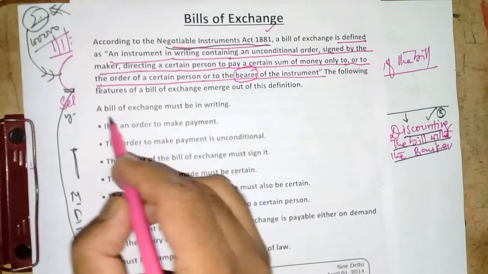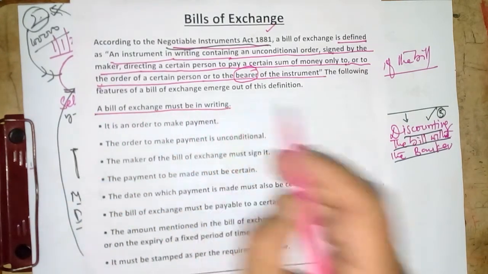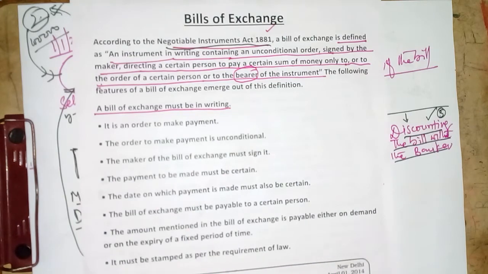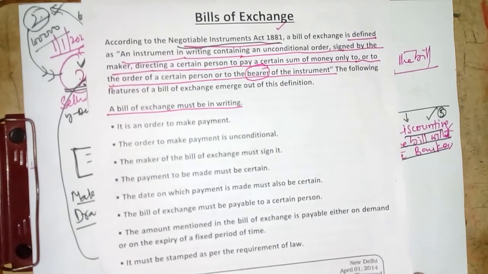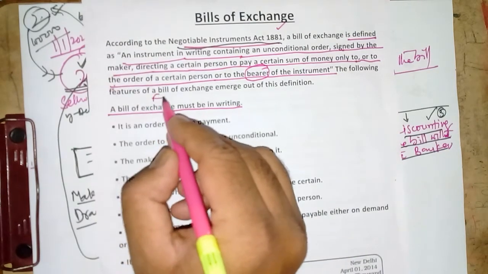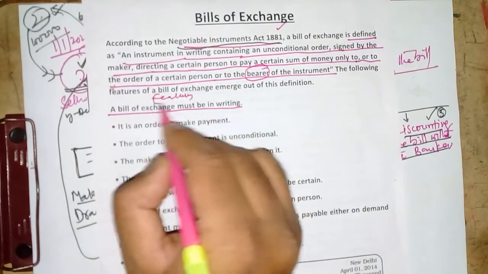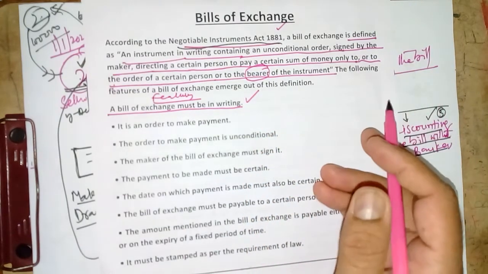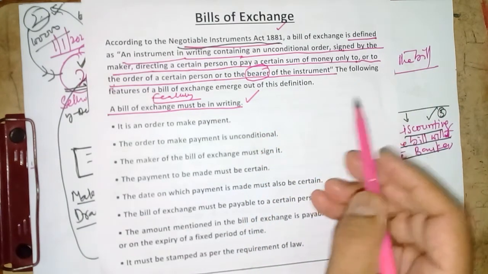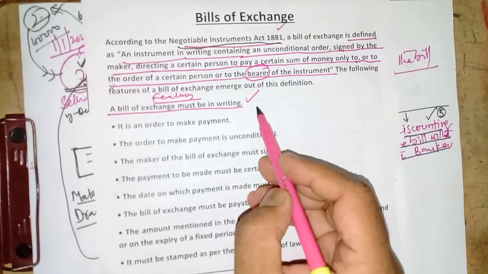Now we will come to the bills of exchange must be in writing. In the sense, these are some of the essential features of the bill. One is it must be in writing. So an oral bill cannot be, you must write a bill, right?